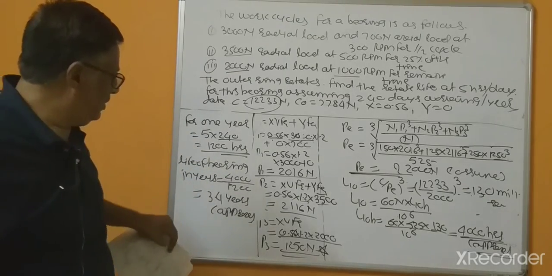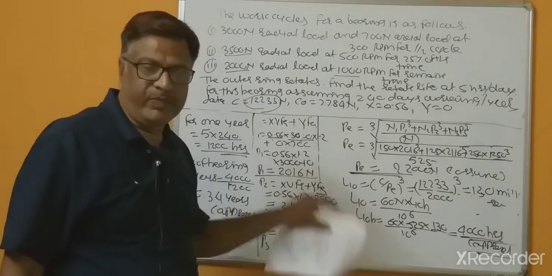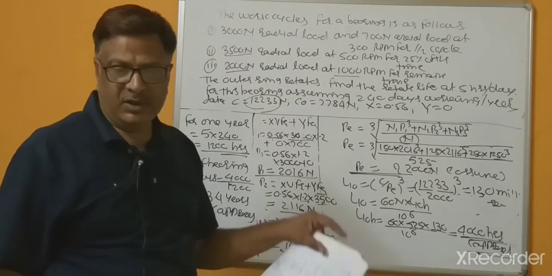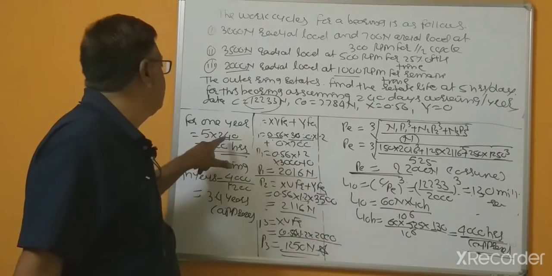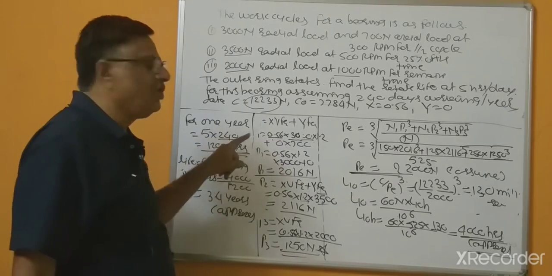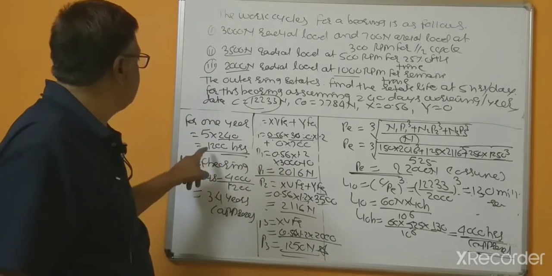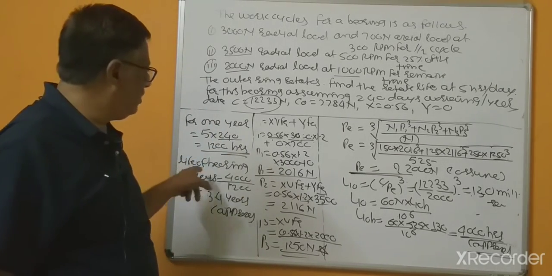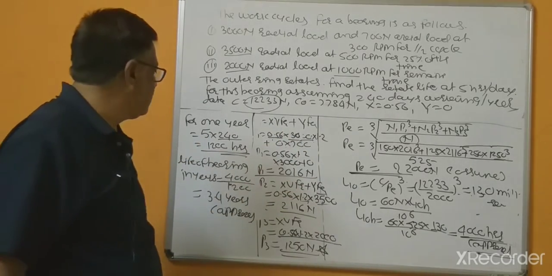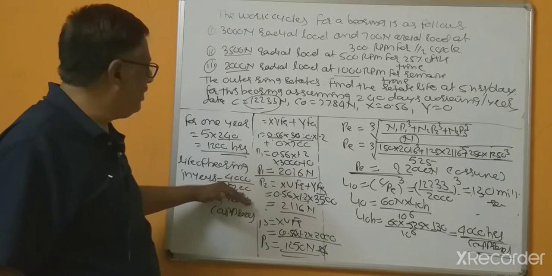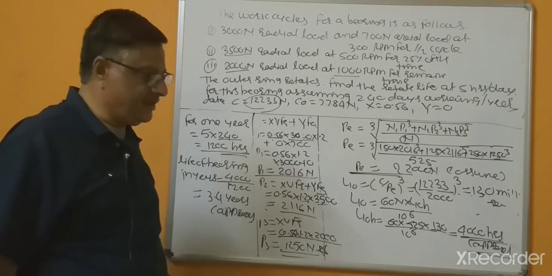Right? So the expected life of the bearings means 90% of the bearings can complete 5 hours per day working, and the working days are 240 days for 1 year. So the running time of the bearings for 1 year is 1200 hours, and the calculated life of the bearings, the maximum they complete, is 4000 hours. So 4000 hours divided by 1200 gives years. So total is approximately 3.4 years.